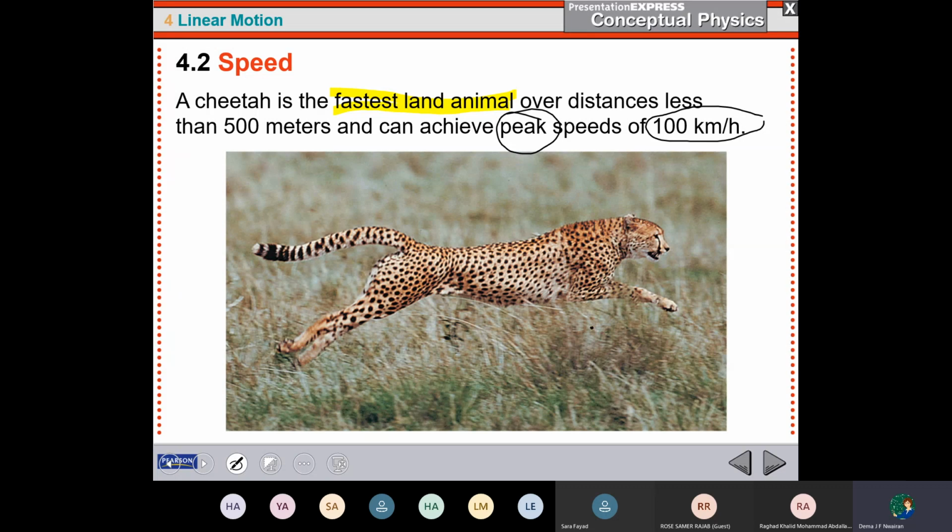What does it mean? That means here it can move 100 kilometers, the distance is 100 kilometers per 1 hour. Or if I'm asking you, 100 kilometer per hour, how many kilometers will it move if we have 2 hours? What will be the distance?